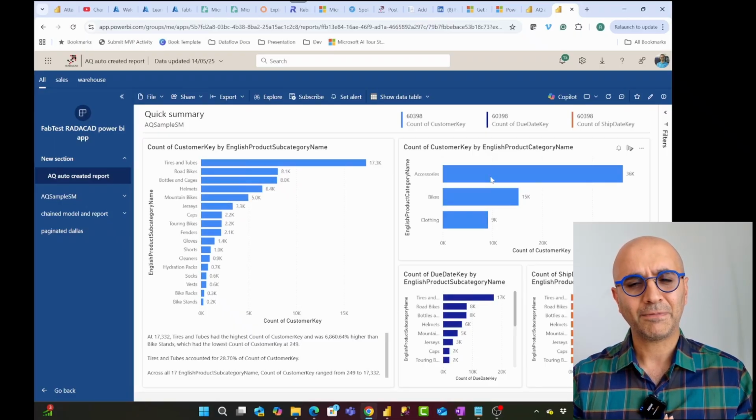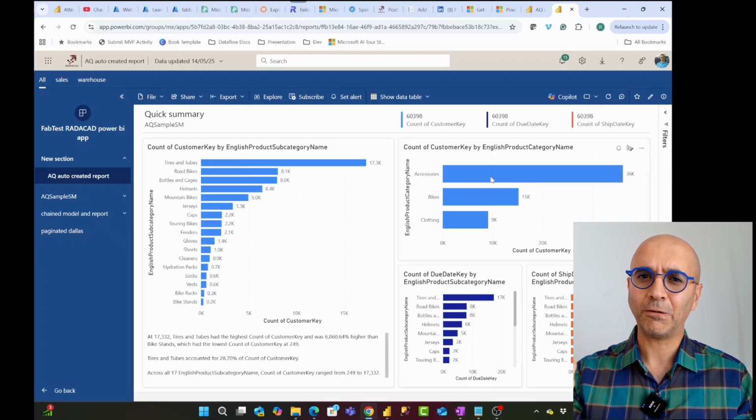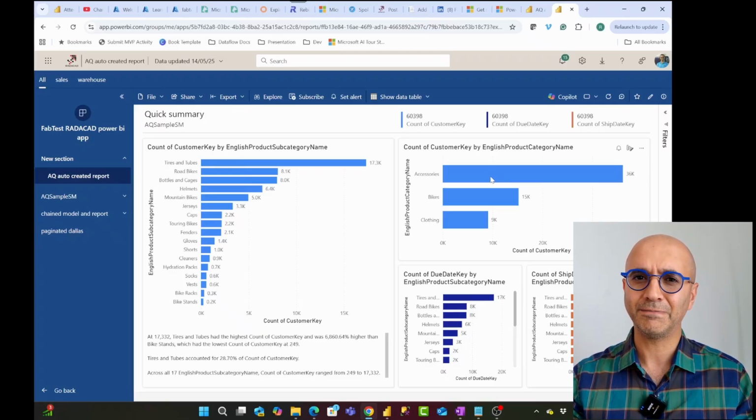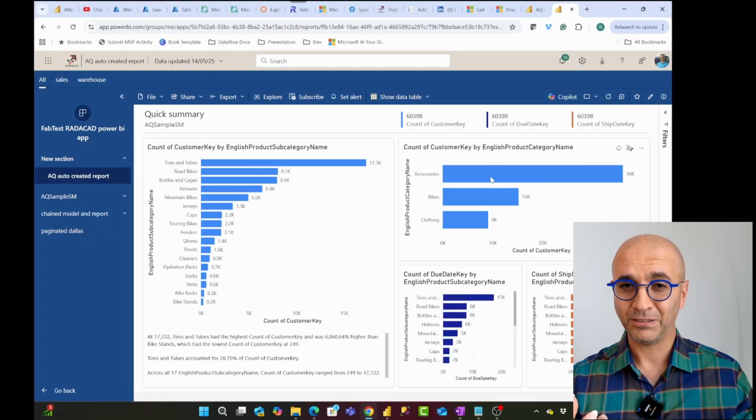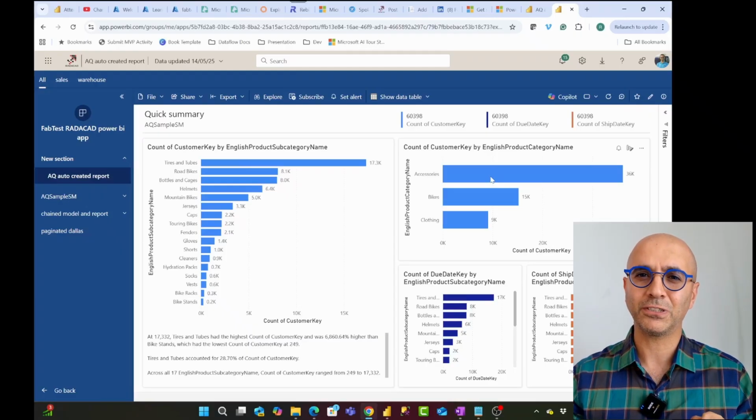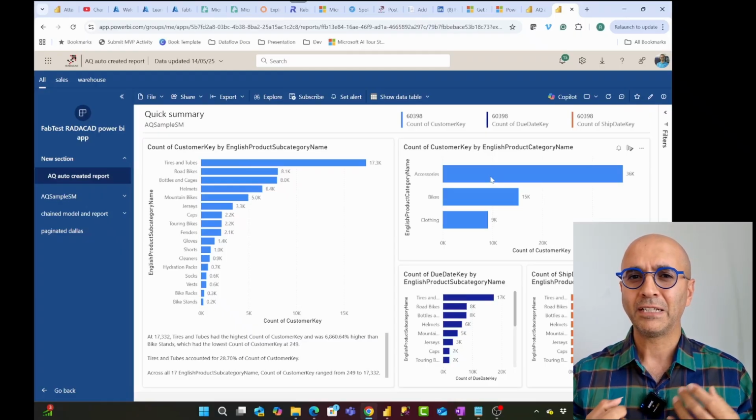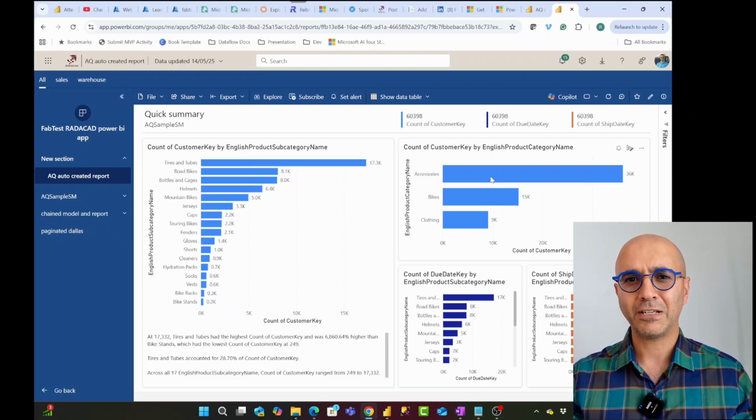Why is it like that? Because when we create the Power BI app, it creates a copy of that visual item connected to the same semantic model. This separation is critical to create a dev environment, your workspace, and your user environment, your Power BI app, so that if developers go and change something, your end users don't get impacted immediately.